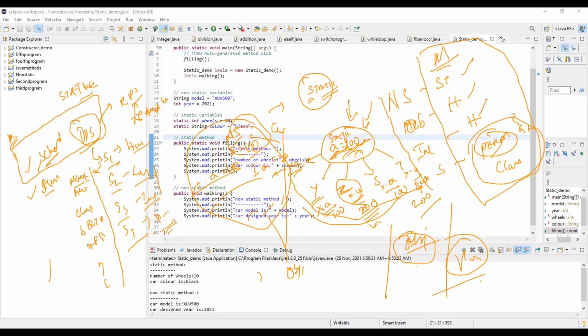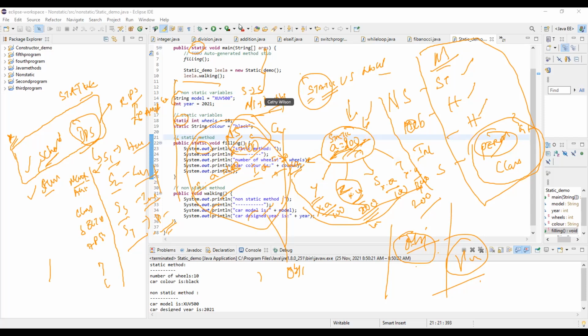Okay, static versus non-static. Now you see all these implementations, and everywhere it is static, static, static. So now this can be asked. The thumb rule for this one is, in a static, you can call static directly. But if you want to call non-static in static, then you need to create an object and then call it. In the main method, for example, if you want to call anything, you create an object here and then call that.